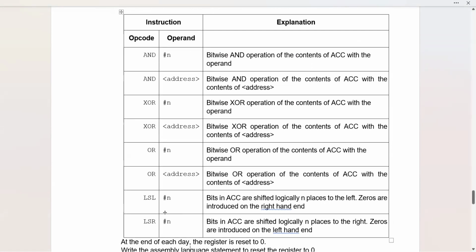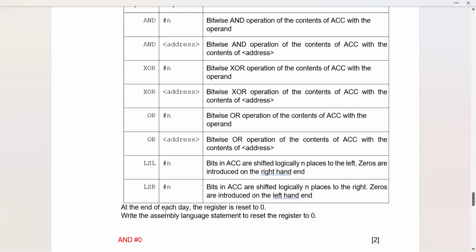So in this manner, AND, OR, XOR, beside this LSL, LSR, the logical shift left, logical shift right are also mentioned for your reference. At the end of each day, the register is reset to 0. Write the assembly language statement to reset the register to 0.